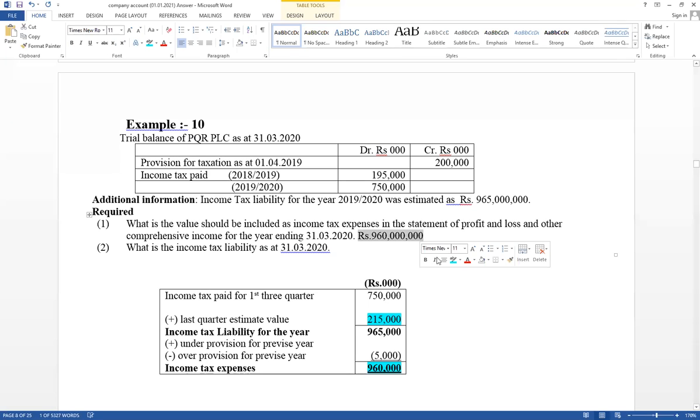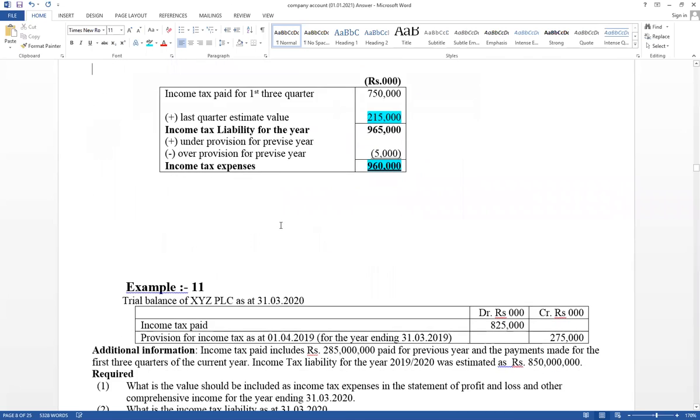Record values in rupees, and income tax liability as at 31st March 20, only last quarter estimate value 215,000. This value should be included in the financial position.